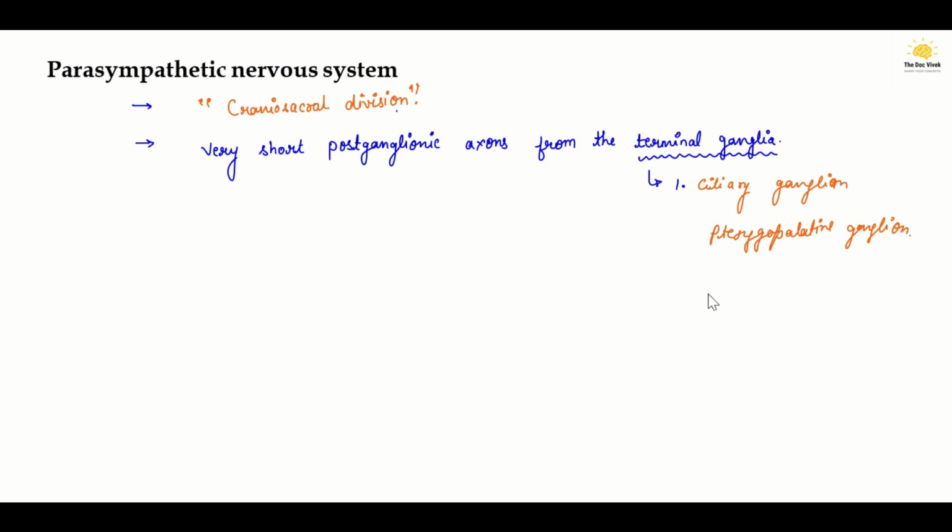The third one is the submandibular ganglion, and the fourth one is the otic ganglion.